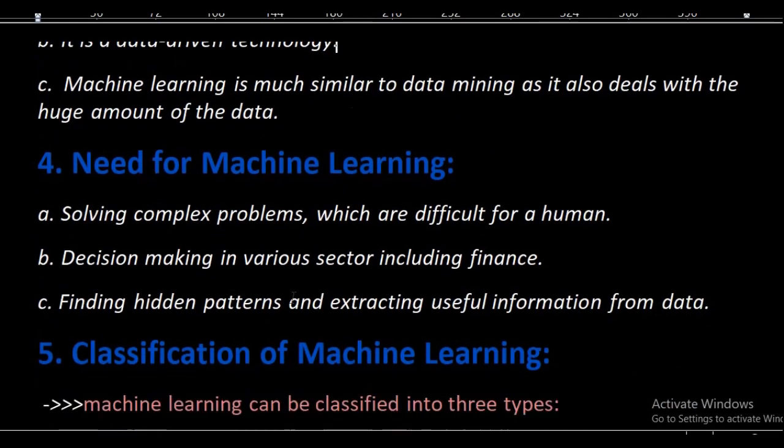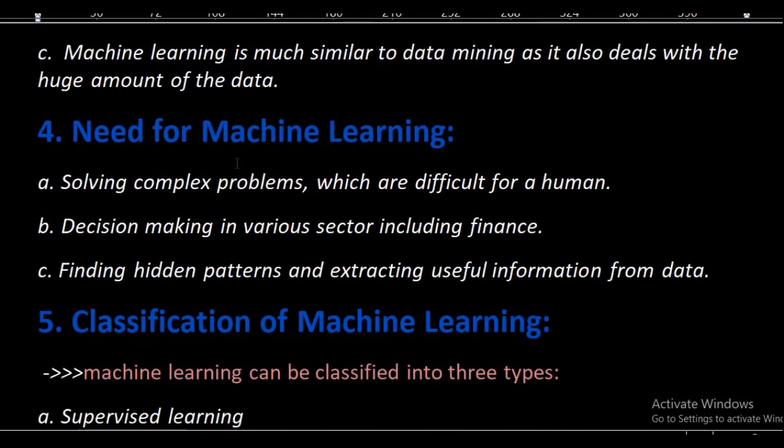Okay, now the next question is the need for machine learning. The first point is solving complex problems which are difficult for humans. Yes, this is a fact that there is some limitation for human beings to solve a particular problem.